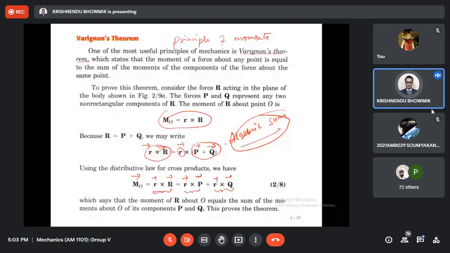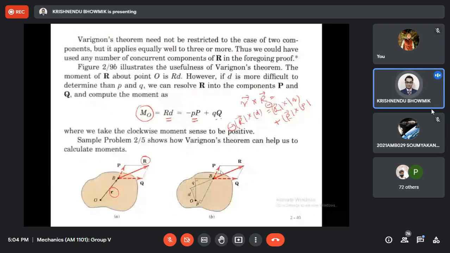Can you tell me why? See, this is one moment, this is another moment, but it is the algebraic sum. Either it will be plus or minus. Why is it the algebraic sum? Can anybody tell? From seeing this, can anybody tell why it is algebraic sum? Can you hear me?